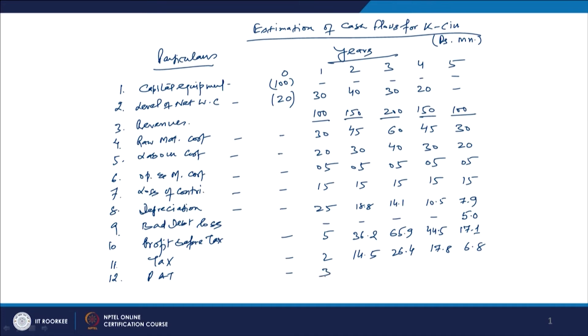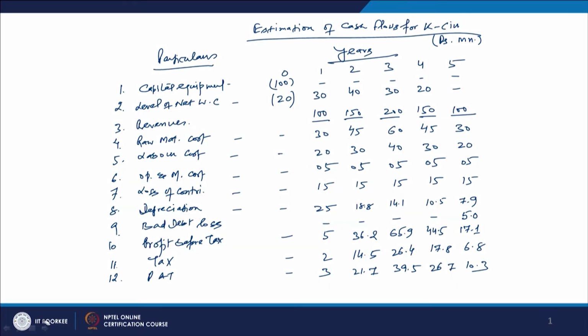In the next case it is going to be 21.7. Then 65.9 minus 26.4 is 39.5. Then it is 26.7, and then 10.3. So, we have calculated the PAT.